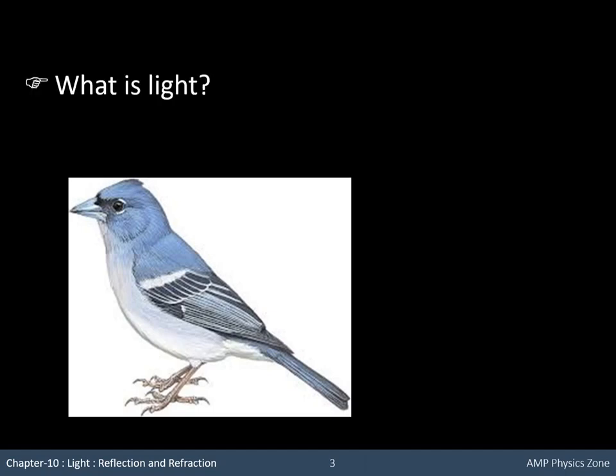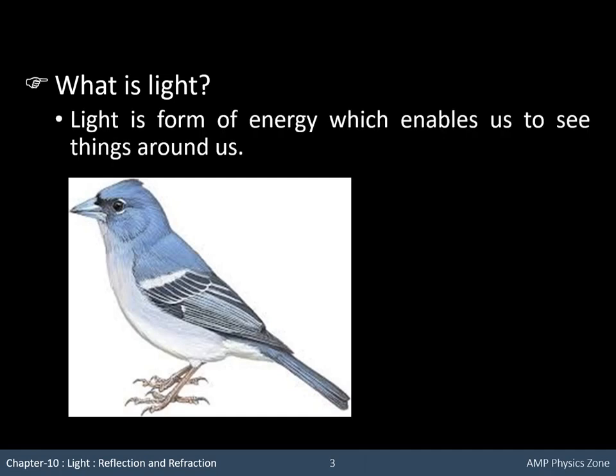Okay, so what is light? We can define it from here. Light is a form of energy which enables us to see things around us. Okay, so light is a form of energy which enables us to see things around us.